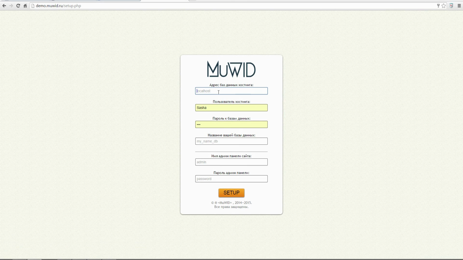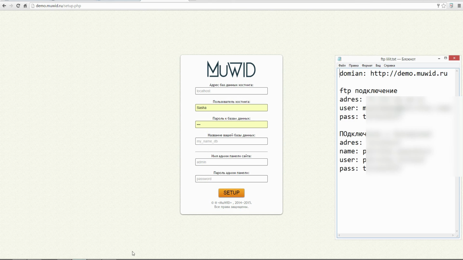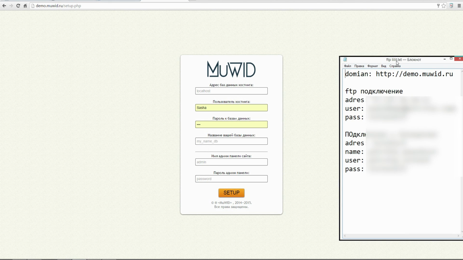We need to fulfill it. We enter the base address, the hosting user, the base password, the name of the base, and the login and password for the administration panel, which you can give to your final client, the one who will use the website.